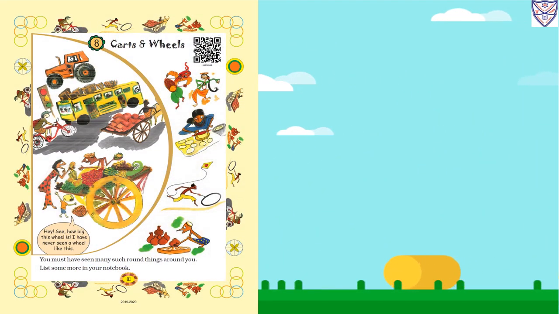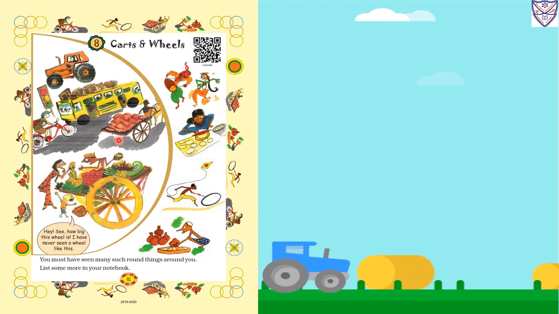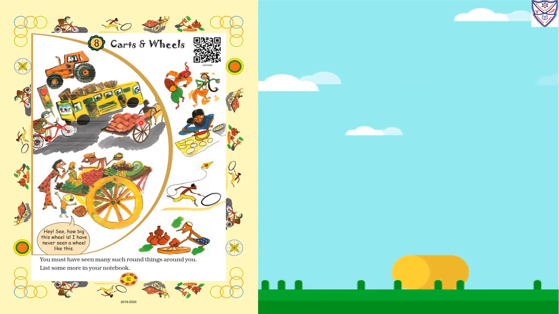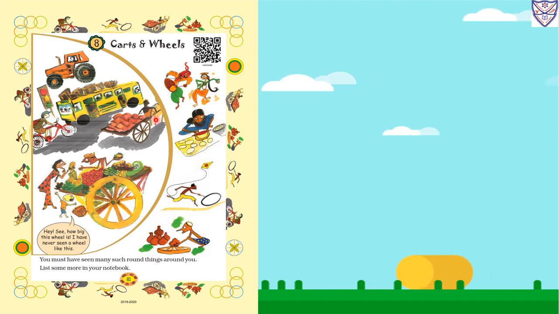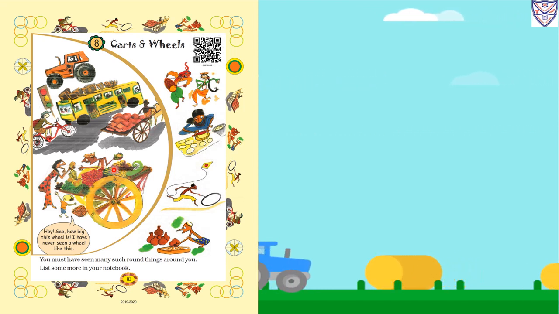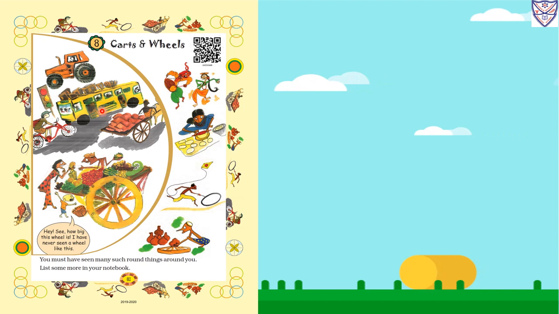So take out page number 81, chapter number 8, Carts and Wheels. So students, you can see the picture. Here is the animal cart. Animal cart means bullock cart, cow cart, horse cart. So this is a vegetable cart. It's a bus, bicycle. They run with the help of wheels.